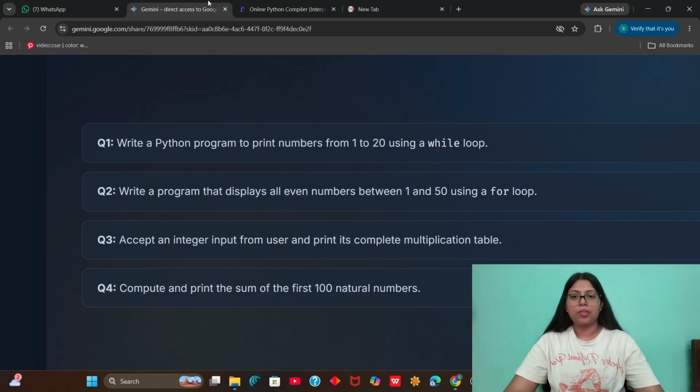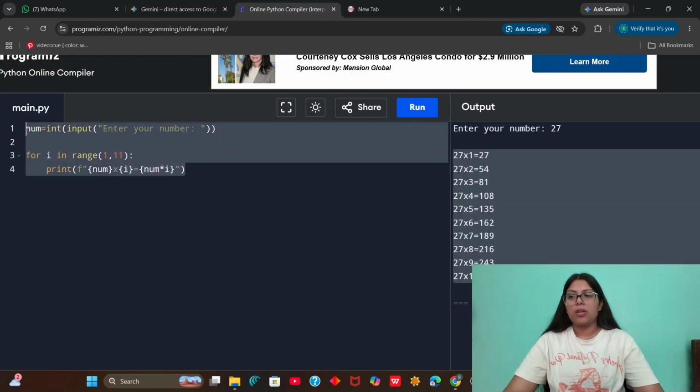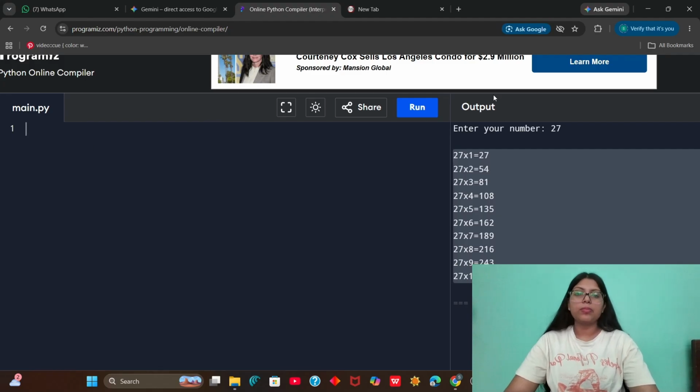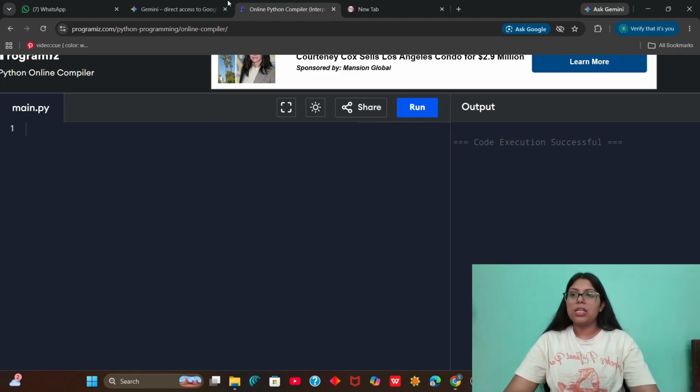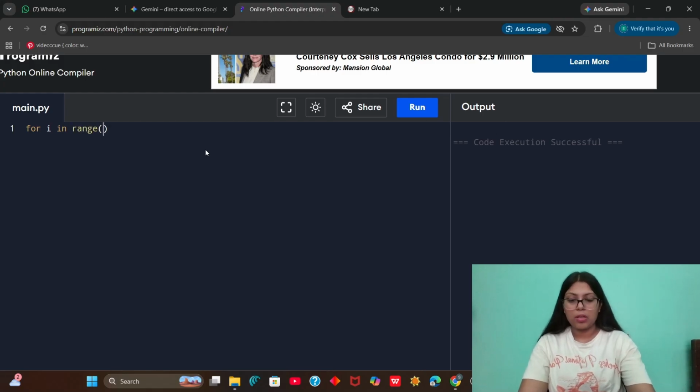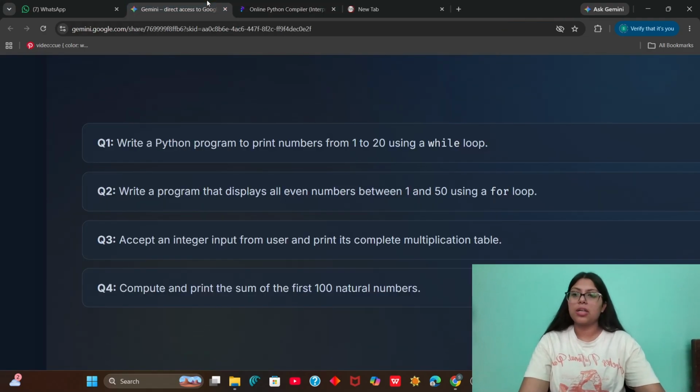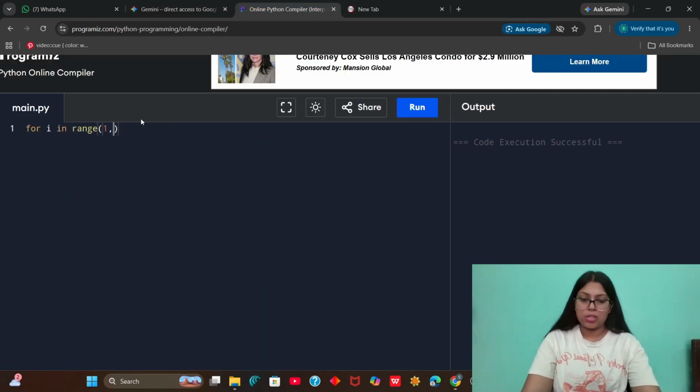Okay. Now, lastly, we have this question to compute and print the sum of the first 100 natural numbers. So what we do here is we have to print the sum of the first 100 natural numbers. So we need to write a loop that will run over the first 100 natural numbers. So yeah, this is it.